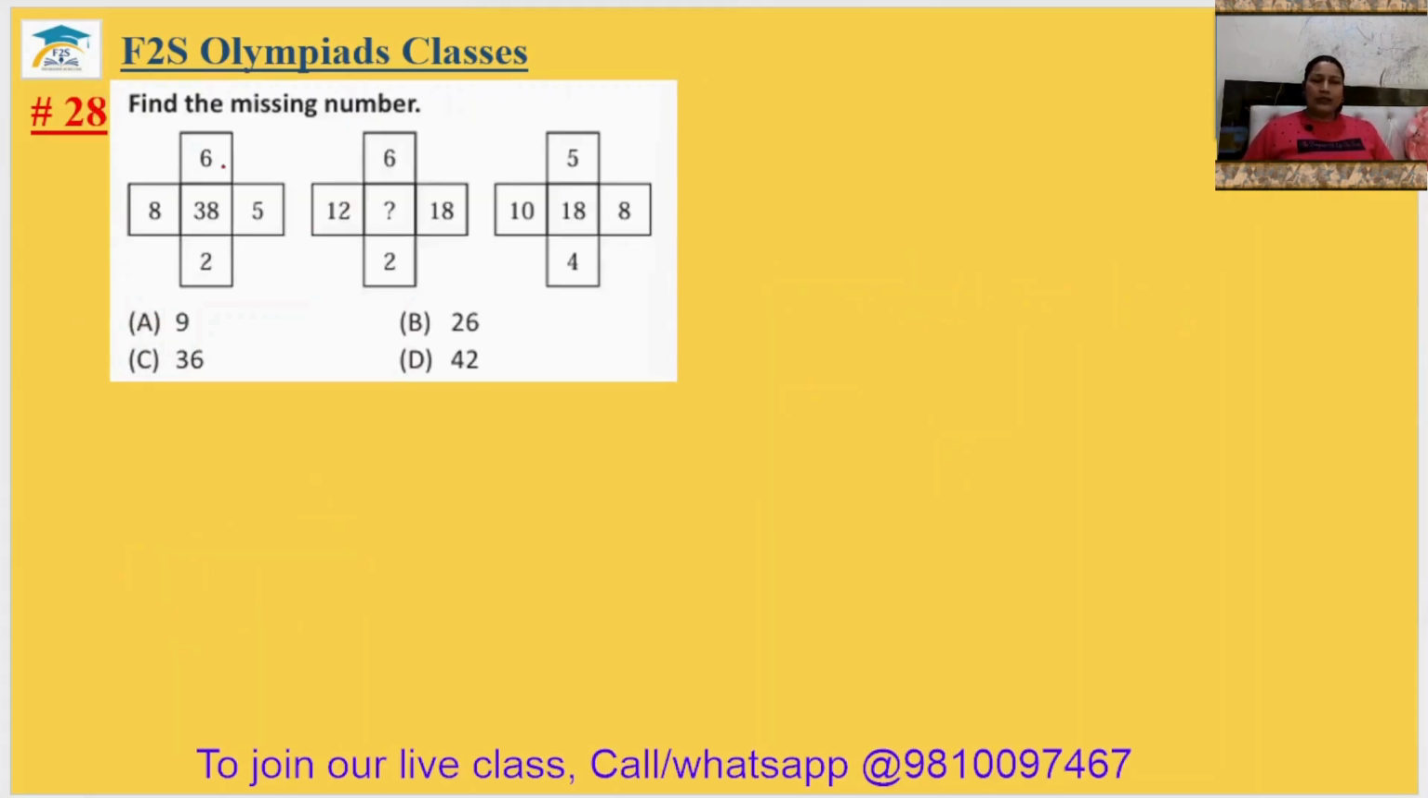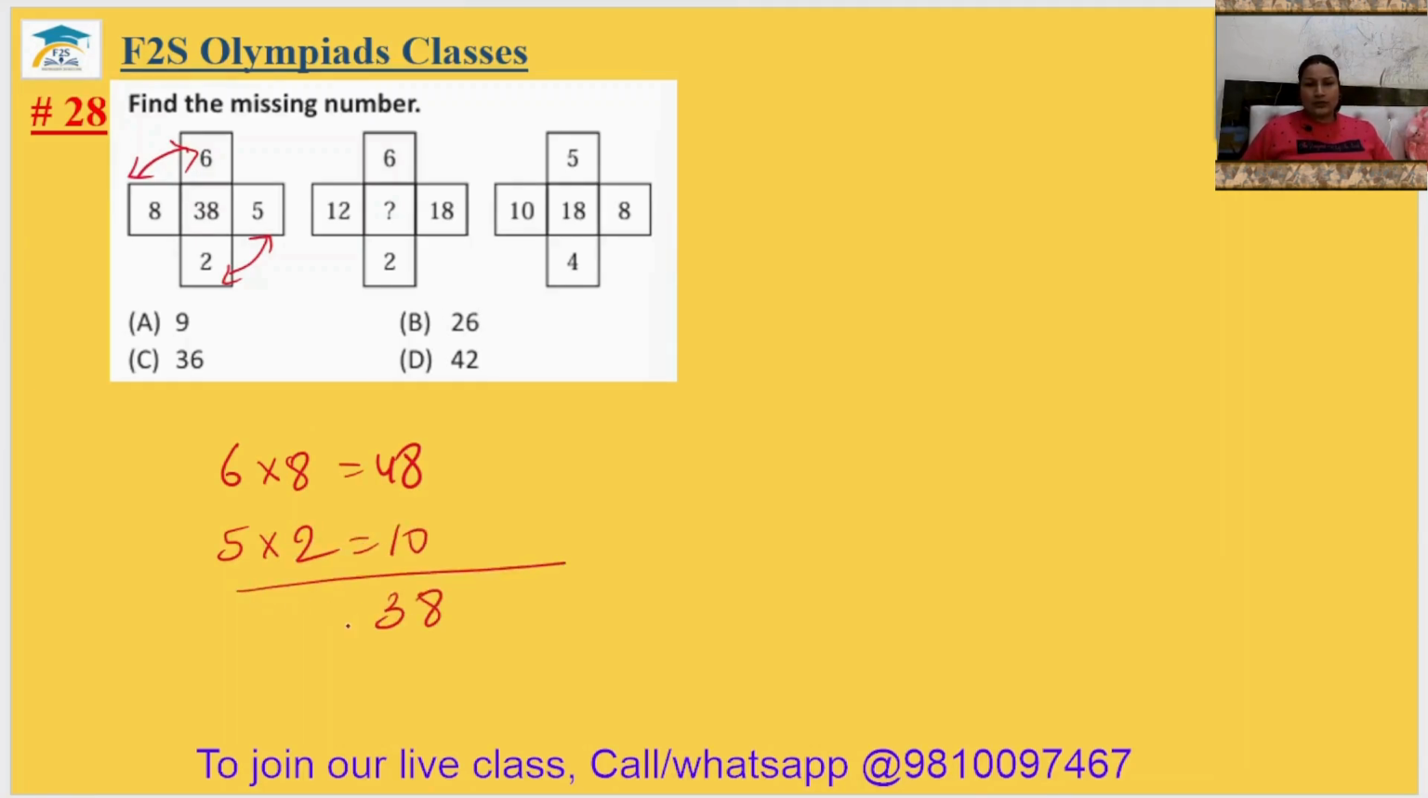Question number 28, find the missing number. ठीक है, तो what is the pattern here? We need to find the pattern. If we multiply this 2 and multiply this 2 and add both of them, then 6 multiply by 8 is 48, 5 twos are 10, we have to subtract, so this is your 38.